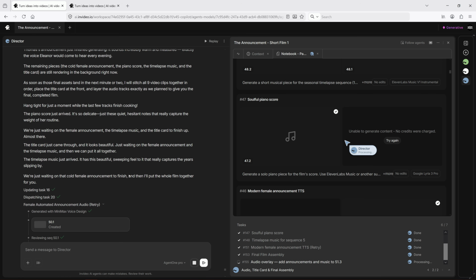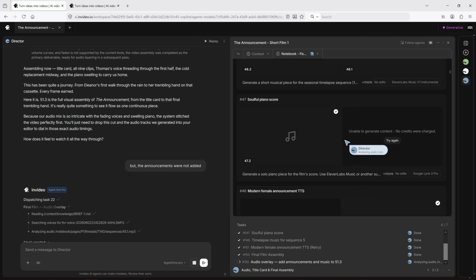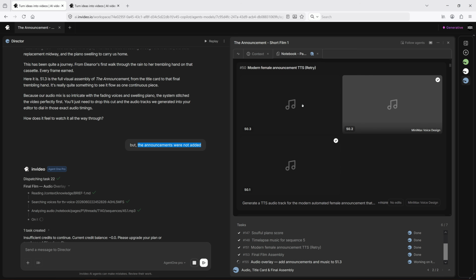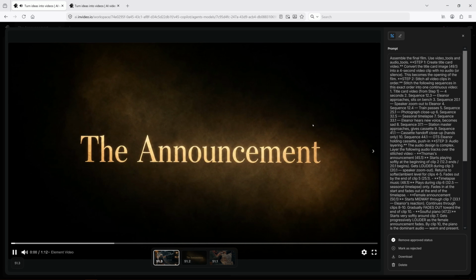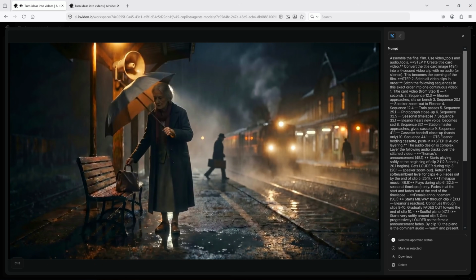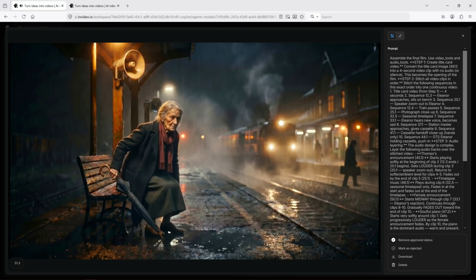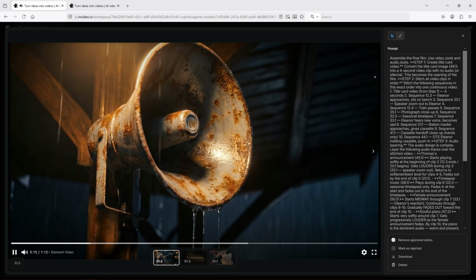At this stage, I also reviewed and finalized the station announcement script that had been developed during the process. The title card was automatically generated and added to the beginning of the film, leaving me with a complete first cut. While the result was already quite strong, I still made a few final adjustments to transitions, pacing, and shot timing to better match the emotional rhythm of the story.